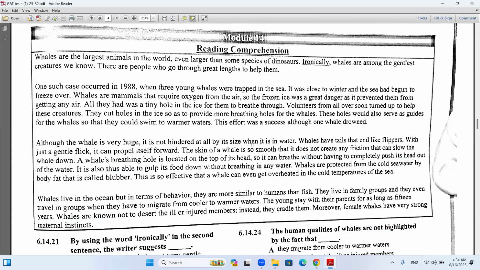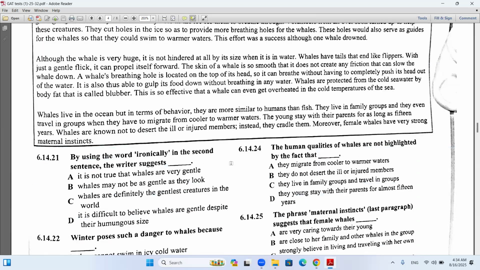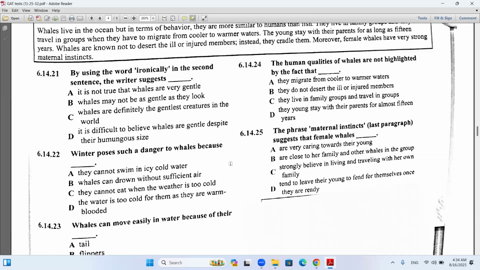Okay, now let's move to this section here, the reading comprehension. Again and again, if you need to read the passage, take your time, read it slowly and carefully, stop the video here, then go back again to the questions. But now let's go to the questions here. Did anyone read carefully, please?